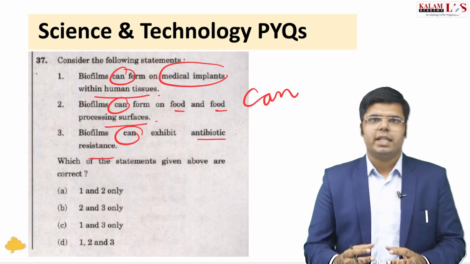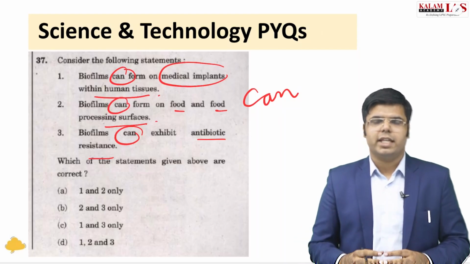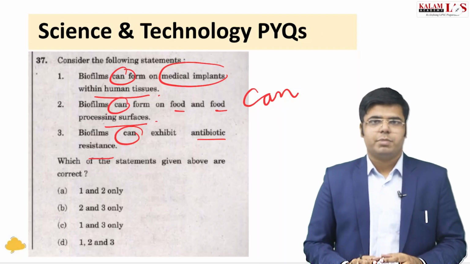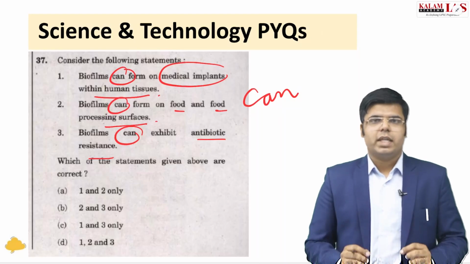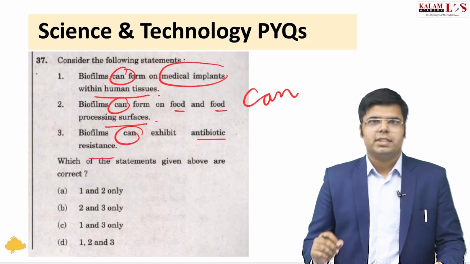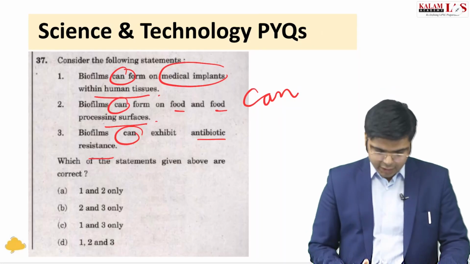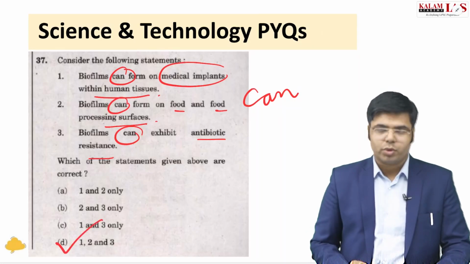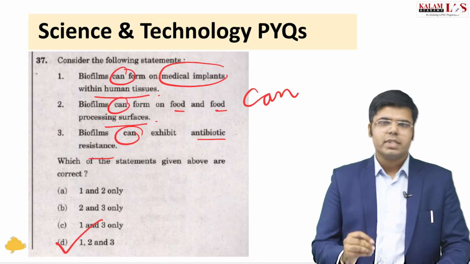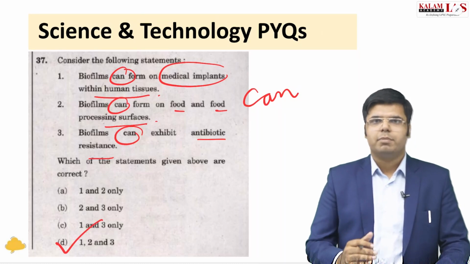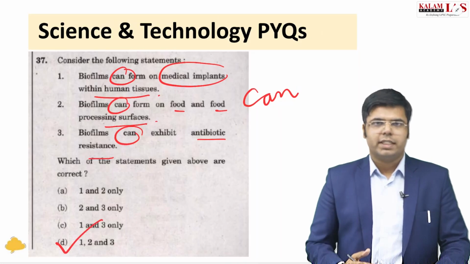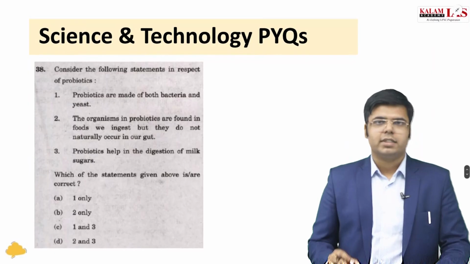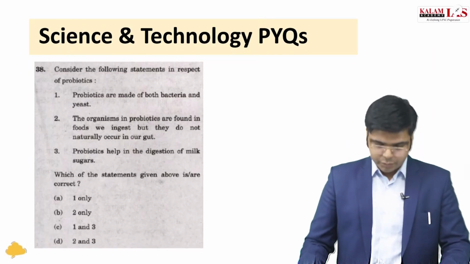So it is a very rare thing that a technology at the current scale of development would be able to detect an earthquake 10 days prior. So you can definitely go with the common sense, go with your observation skills and mark all these three as correct. All the statements in this question are correct because these represent possibilities that biofilms can do certain things. So your observation skills and your common sense will come to your rescue.